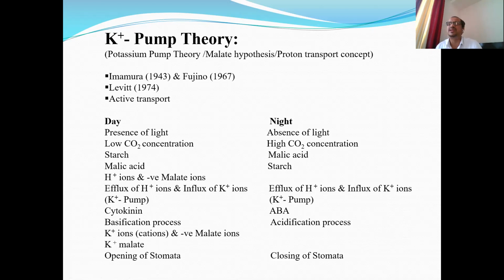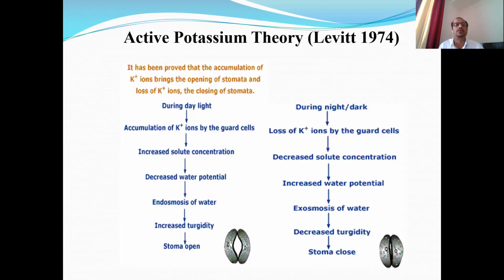Whatever water is present inside the guard cells is released into the accessory cells, and therefore the guard cells become flaccid, and due to flaccidity their walls, outer walls as well as inner walls, come closer and the stomata become closed during night time. So these are the subsequent events. You can see what happens at daytime and nighttime.